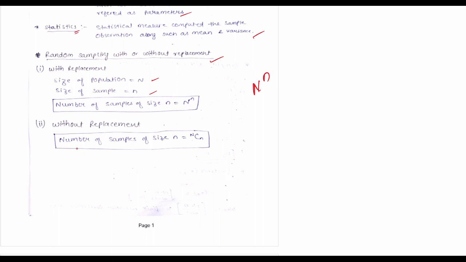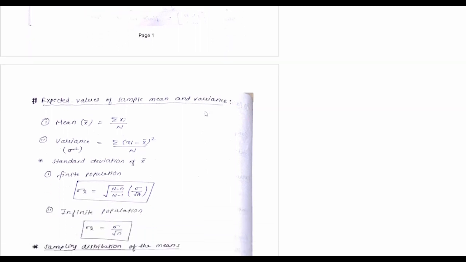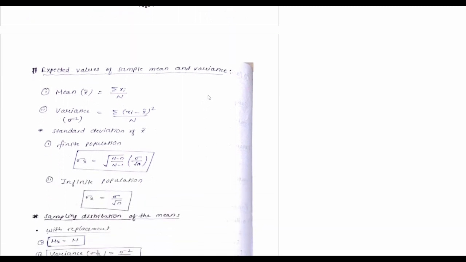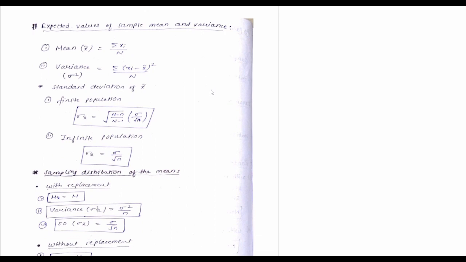And without replacement, number of samples of size n equals NCn, which is capital N factorial by small n factorial times capital N minus n factorial. I'll explain the meaning of with and without replacement later. First we will go through the full formula and then move towards problems, where I'll explain further.